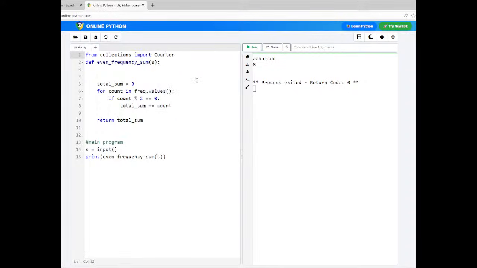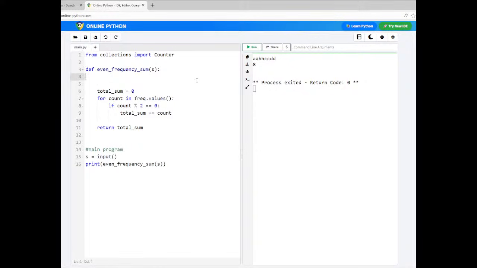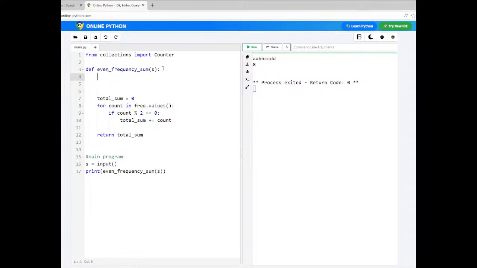Counter is a predefined dictionary in Python. The advantage is that you create an object for this Counter class and pass your string. That's it. It will count the frequency of each character in the string and return a dictionary, which you can store here. No need to run a loop here. That's it. Now your frequency dictionary is created.